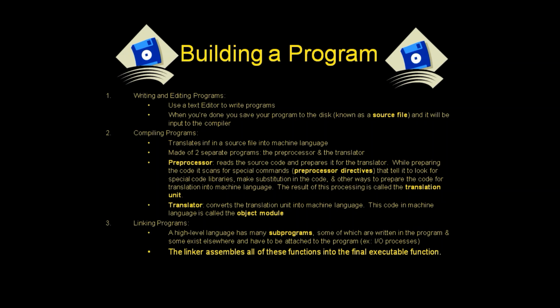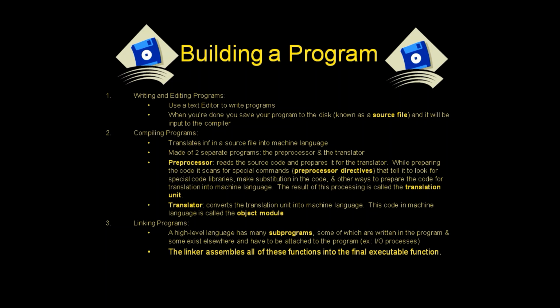Building a program: writing and editing the program. Use a text editor to write a program. When you are done, you save your program to the disk, known as a source file, and it will be input to the compiler. Compiling a program translates the source file into machine language and is made up of two separate programs, the preprocessor and the translator.